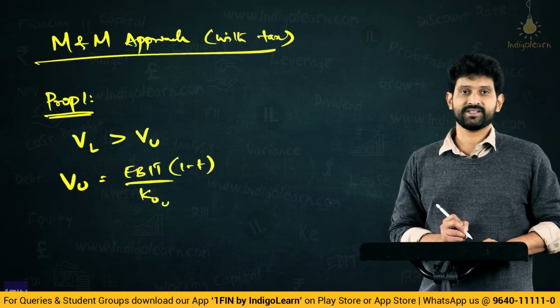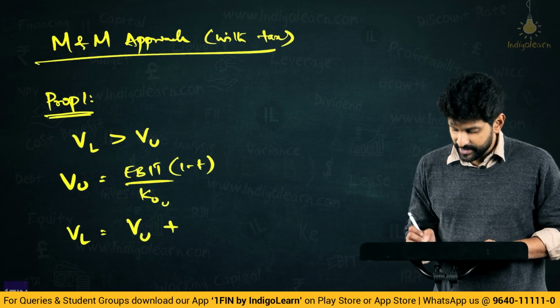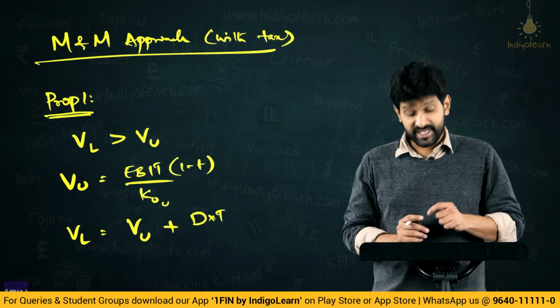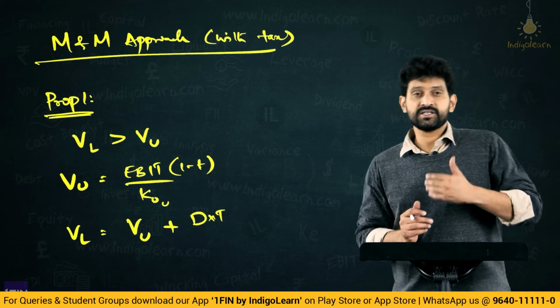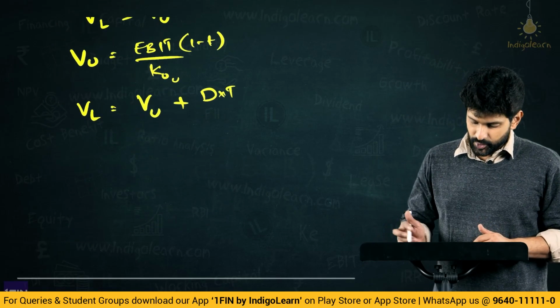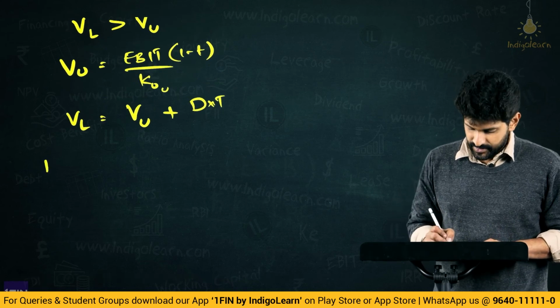Then what is value of levered? Whatever is value of unlevered plus debt into tax. Therefore, to the extent of tax benefit, the value of the levered firm will increase in addition to the value of unlevered firm. Now, this is about the computation of value of unlevered and levered.